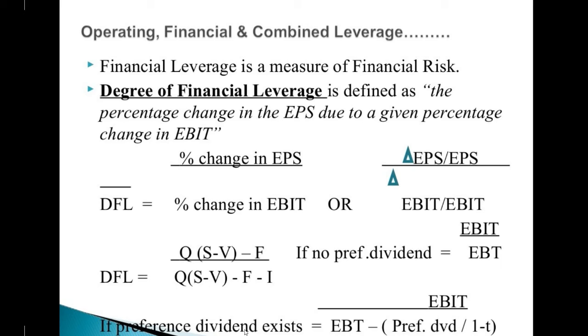If preference dividend exists, then it is EBIT divided by EBT minus preference dividend divided by 1 minus T, where T is the tax rate.